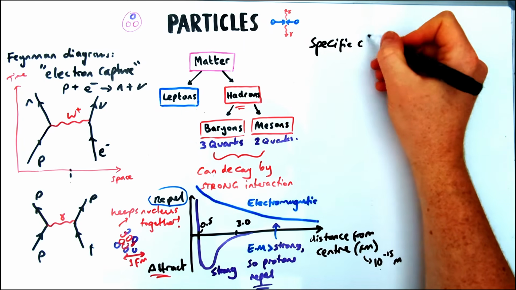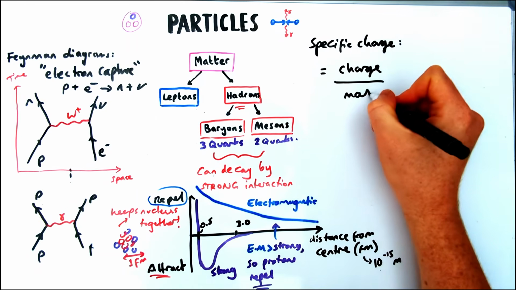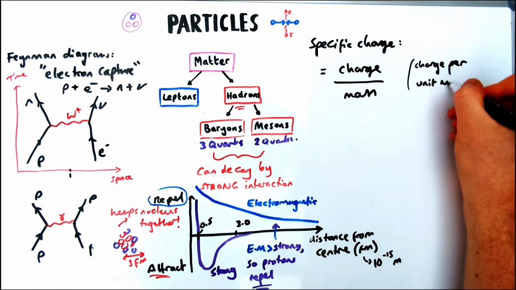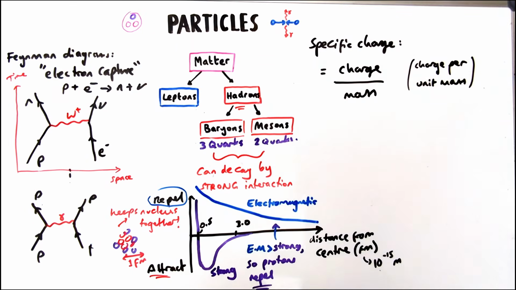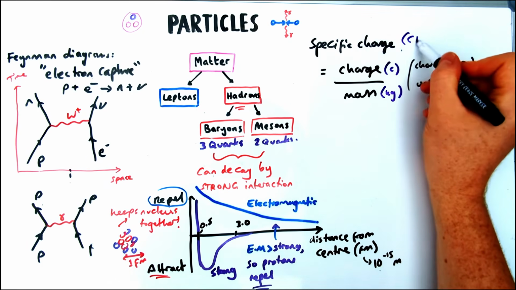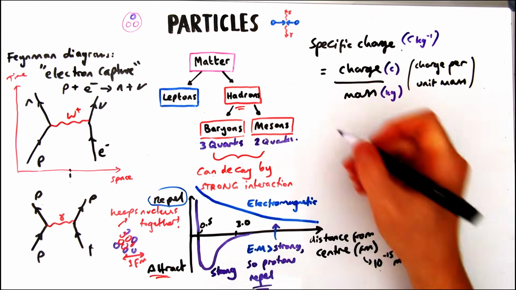Right, we're almost there. The last thing to talk about is specific charge. So specific charge is one of those weird equations in A-level physics you don't get given on your equation sheet, but it's quite a nice one to remember. It is the charge per unit mass of a particle. So meaning you divide the charge by the mass to get the specific charge. Charge in coulombs, mass in kilograms, specific charge in coulombs per kilogram.